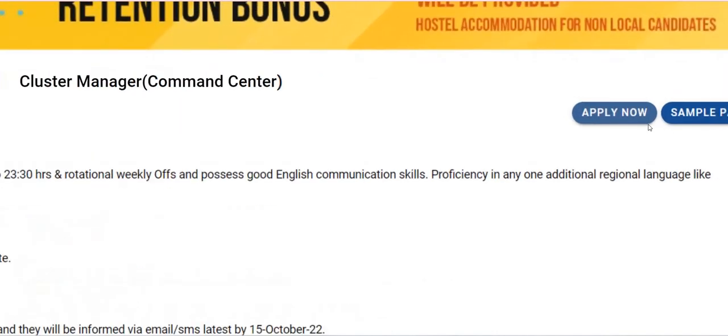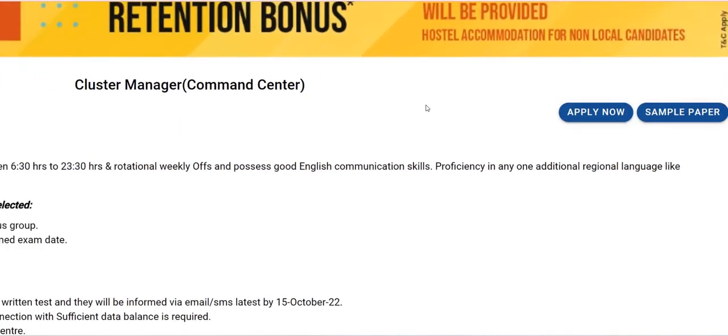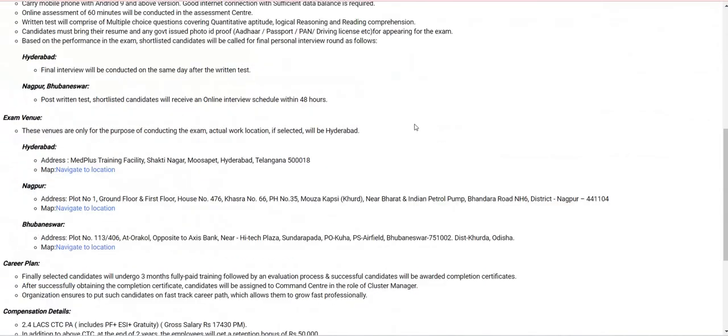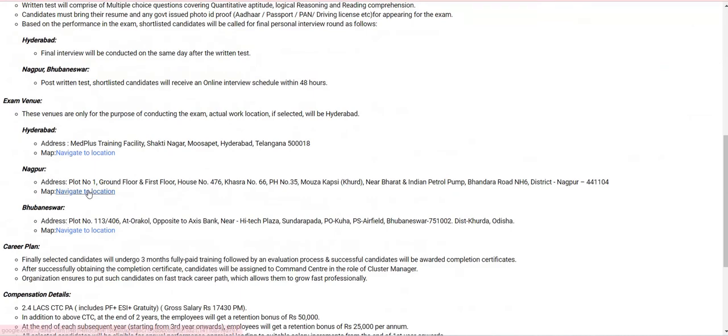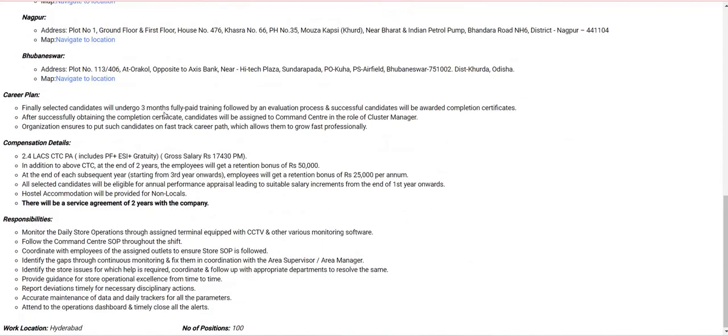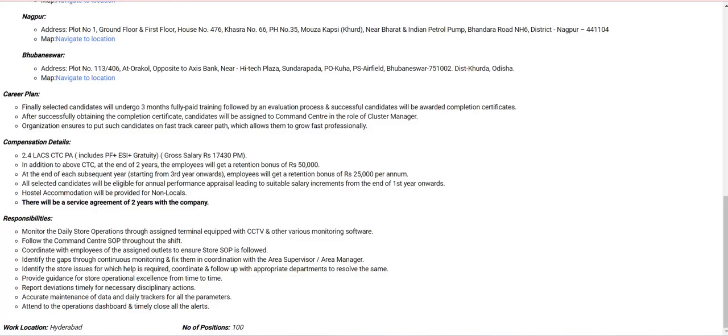So you just start applying here and mention the center which suits nearest to your location, and the navigation and location, everything they mention. Odisha, and this is for Nagpur, Telangana. These three states they mention for the north side. South is still not announced, so when south announcements come, I will surely provide them here.